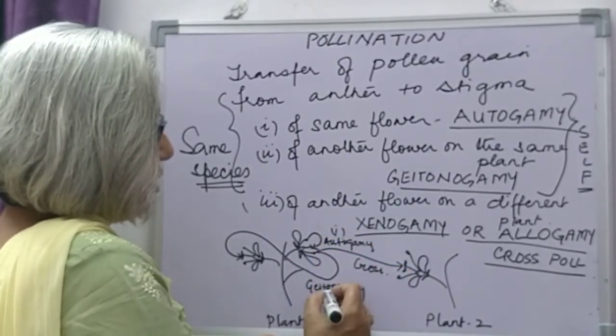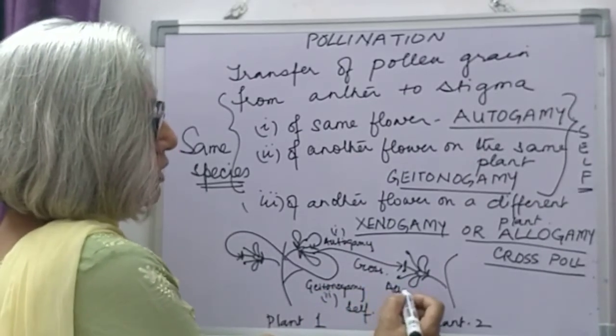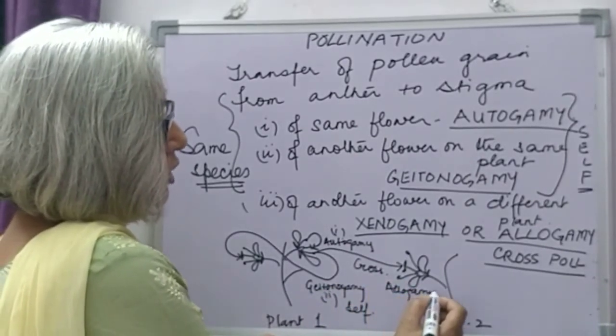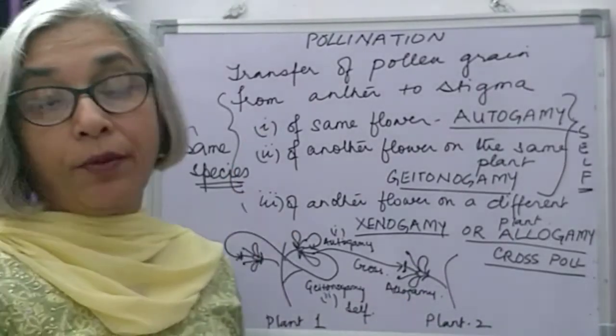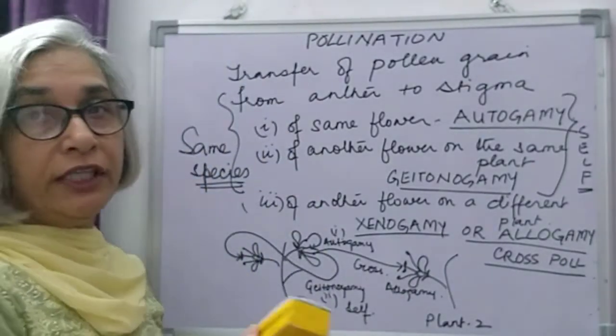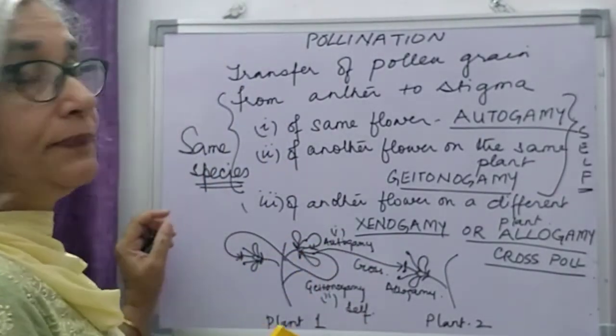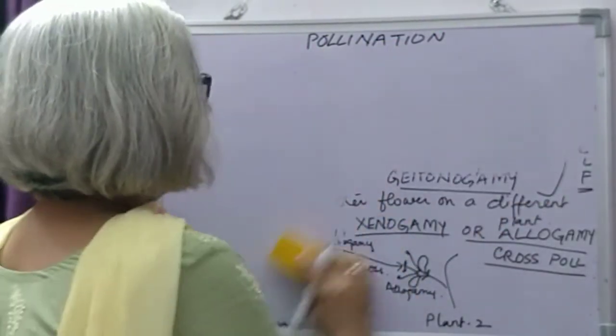Autogamy and geitonogamy are examples of self-pollination. This is cross-pollination or allogamy. So this is about pollination. Now we will be moving to each kind of pollination in detail. First we will talk about self-pollination.